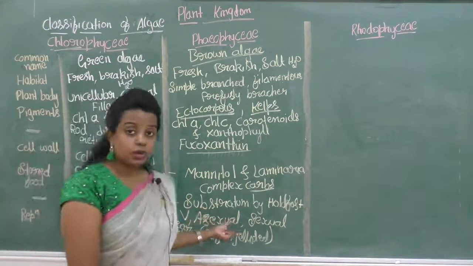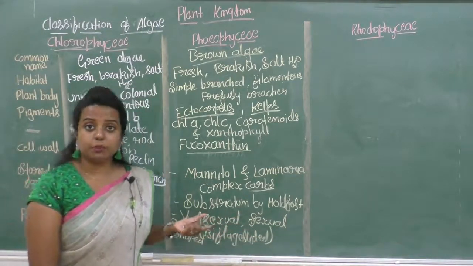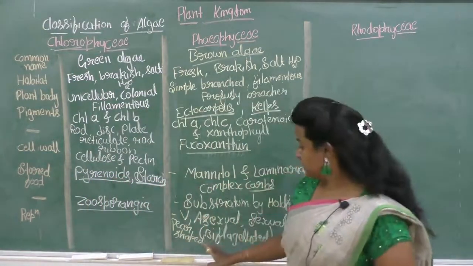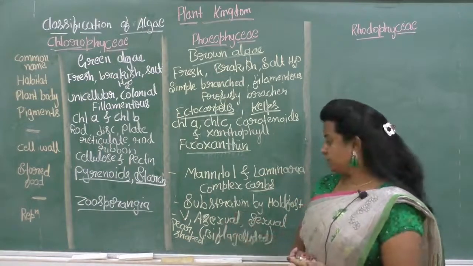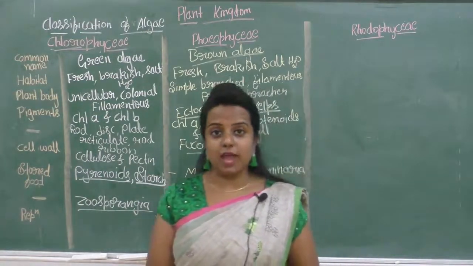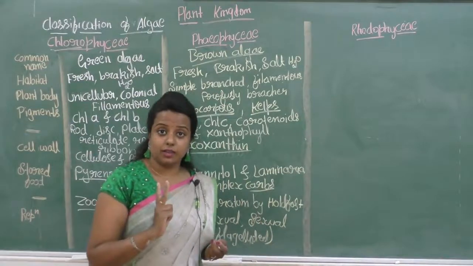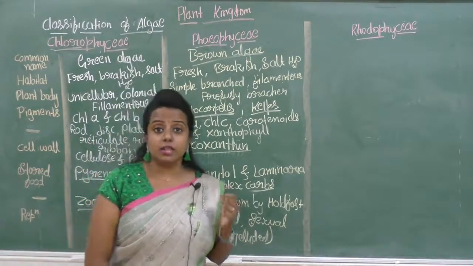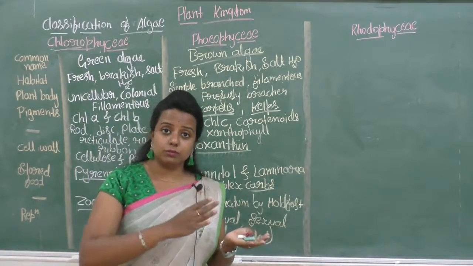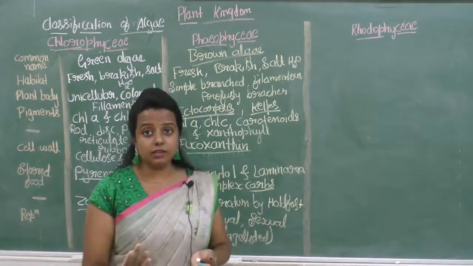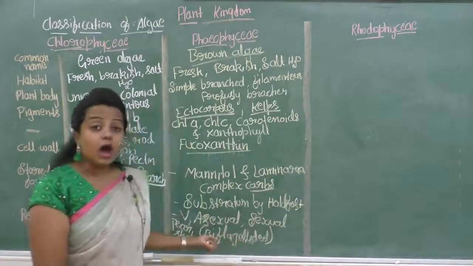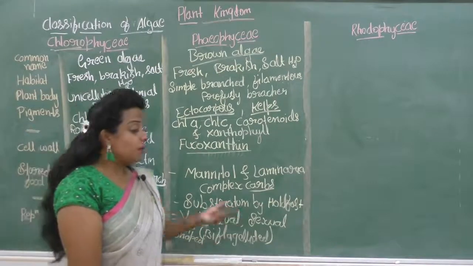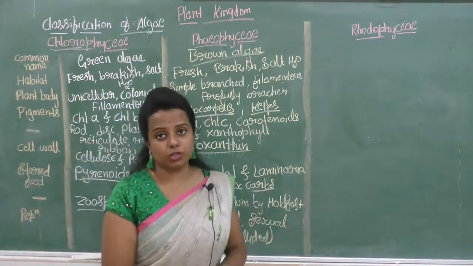So asexual reproduction takes place by the production of zoospores, which are pear shaped and biflagellated. So there are two flagella, and those flagella are unequal in size. Okay, if one flagellum is large, the other flagellum is small. Okay? So it is unequal in size. Okay, next is about the sexual reproduction.